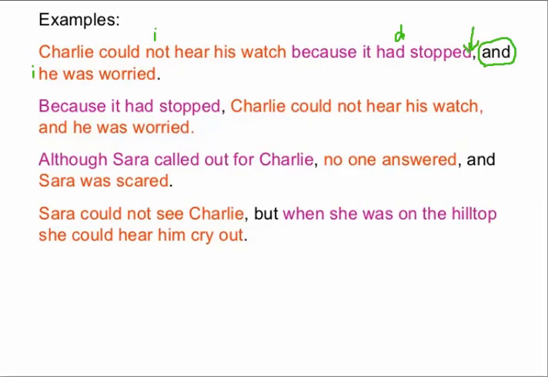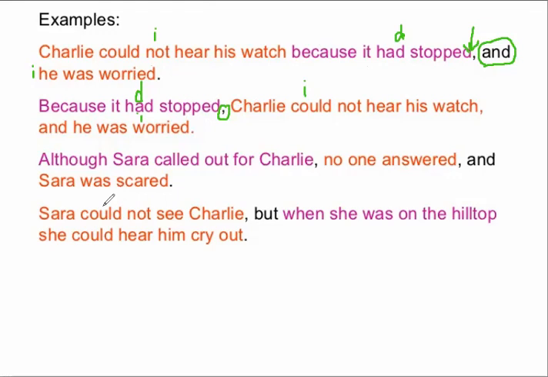Let's look at it in a different way. In the second example, the same sentence is in a different sequence. You have a dependent clause, then comes an independent clause, and again you have an independent clause. Because it had stopped, comma, as I told you earlier in the previous slide, if your sentence begins with a dependent clause, you will have to write a comma at its end.